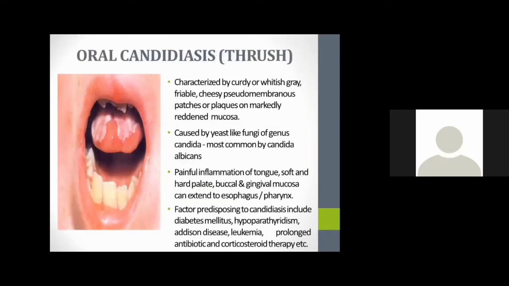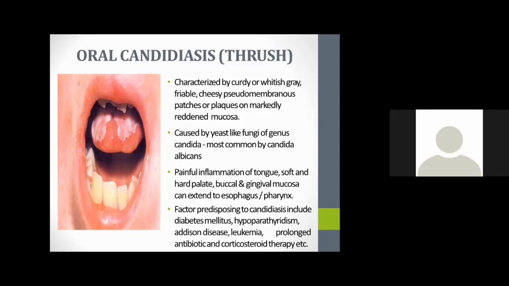Another main condition in children is oral candidiasis, or oral thrush, which is characterized by curdy or whitish gray, friable, cheesy, pseudomembranous patches or flakes on markedly redundant mucosa. We can see this condition commonly in children. It is caused by yeast-like fungi of the genus Candida, mainly Candida albicans. This is a painful inflammation of the tongue, soft and hard palate, buccal and gingival mucosa, and it can extend to the esophagus or pharynx. Mainly the buccal cavity will be involved.